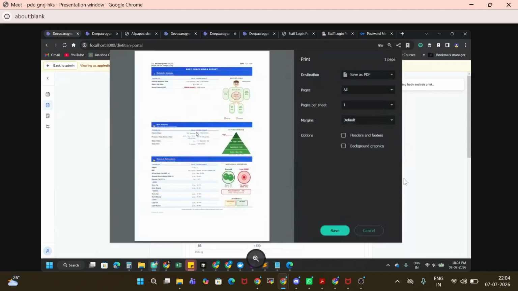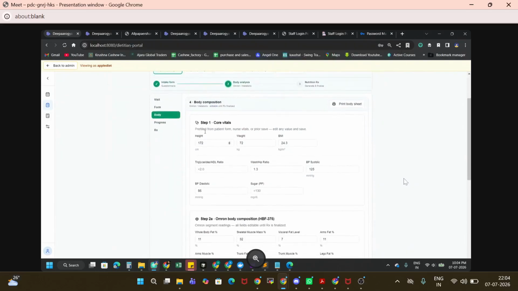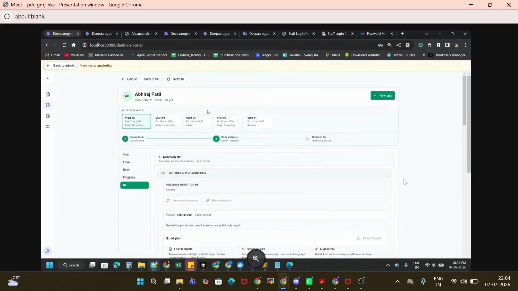so if you can see, this is all body composition analysis. We are supporting this, and we are passing all the information while generating the diet plan, right? So we are not just randomly generating. We understand what the eating habit of the patient is, what their body composition is, and based upon all this we are generating the diet.